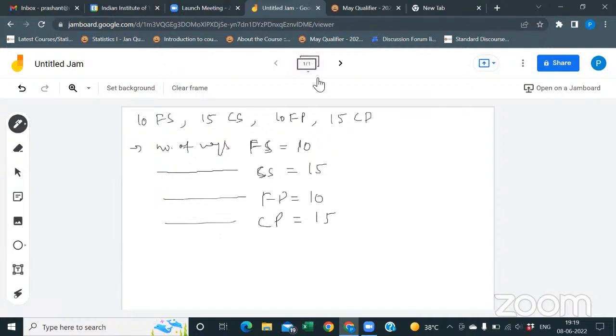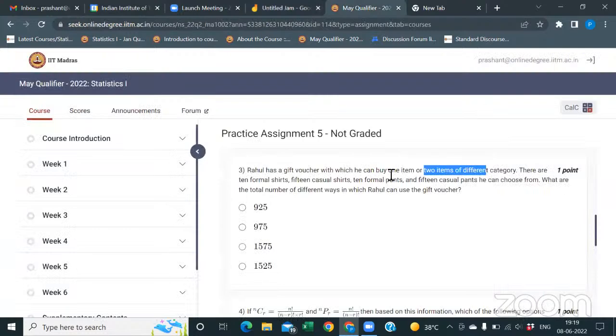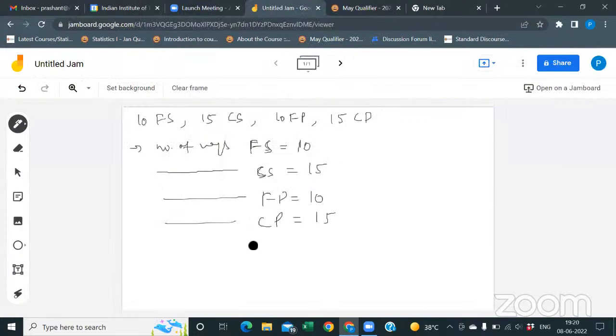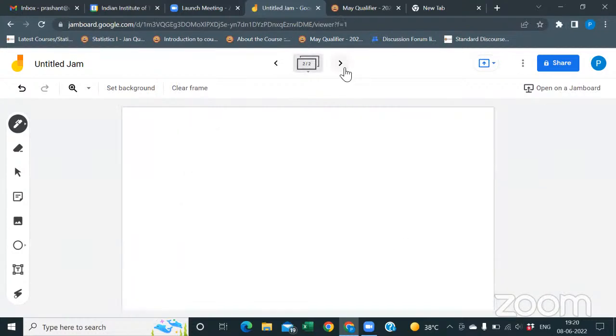He can buy one item from these options, so the number of ways is 10 plus 15 plus 10 plus 15. That means he can purchase either a formal shirt, a casual shirt, a formal pant or a casual pant. So the total is 50.